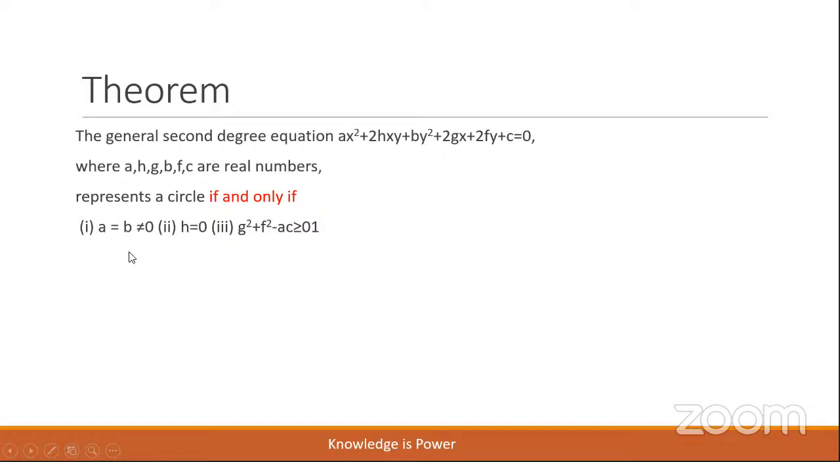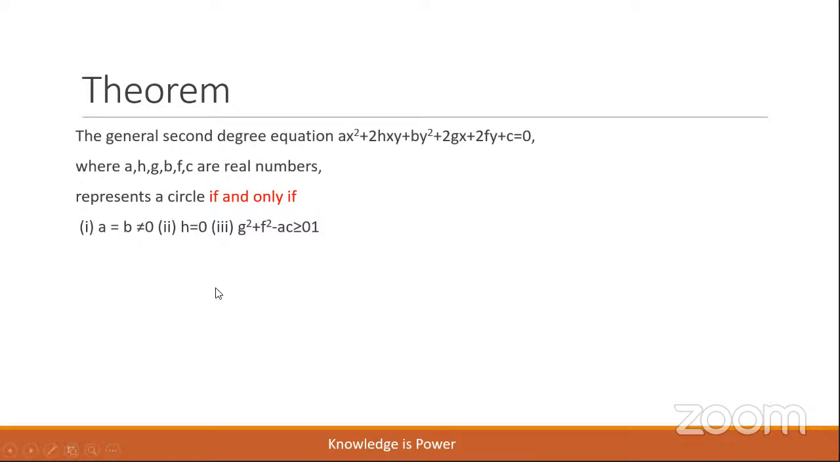What are the conditions, children? a equal to b, but both should not be equal to 0. What is a? The coefficient of x². What is b, children? The coefficient of y². That means the x² coefficient must be equal to the y² coefficient, but both should not be equal to 0 at a time.